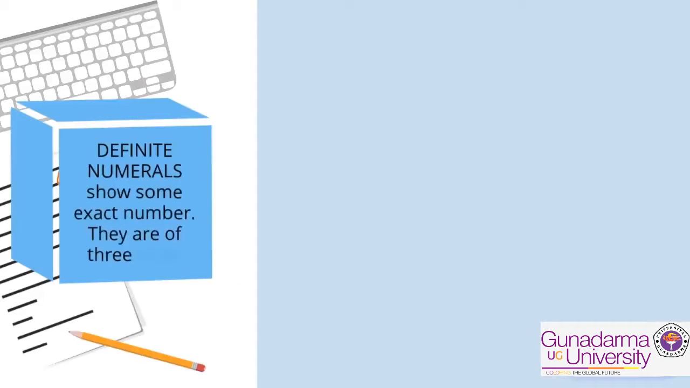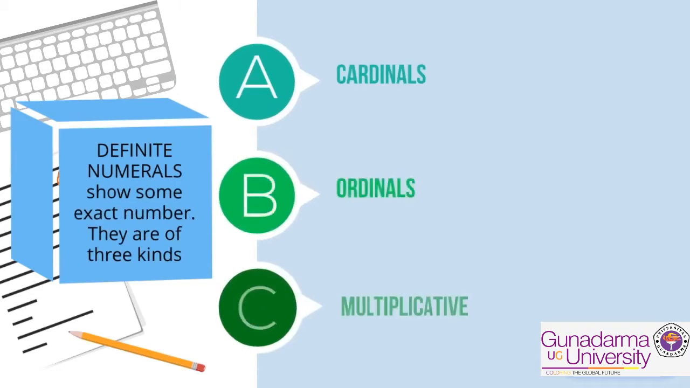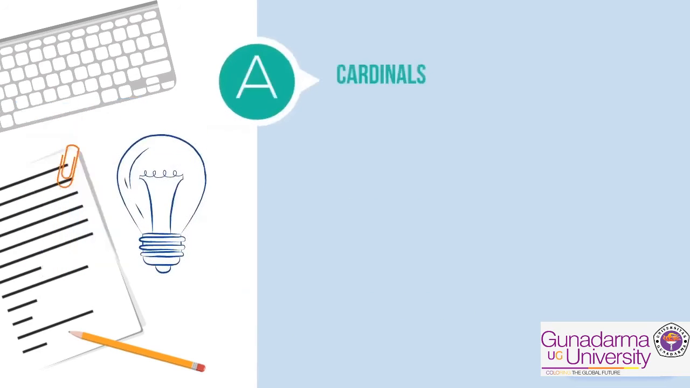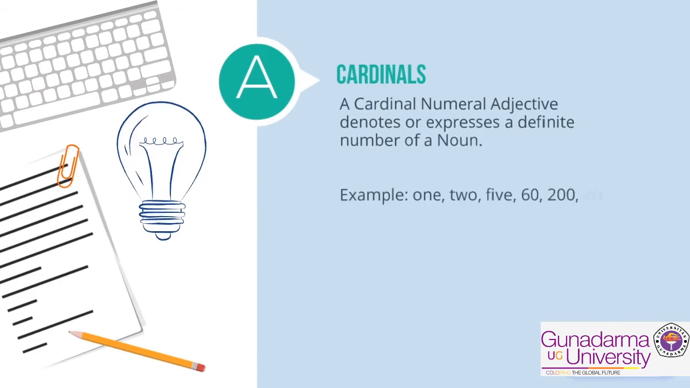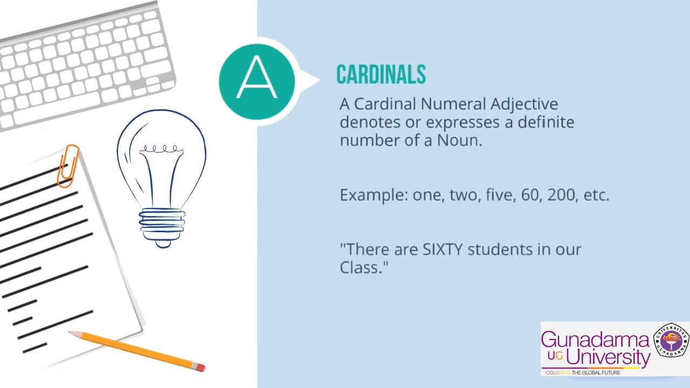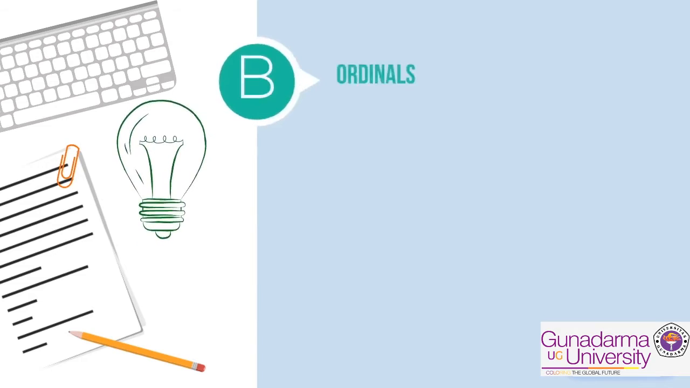Definite numerals show some exact number. They are of three kinds: cardinals, ordinals, and multiplicative. A cardinal numeral adjective denotes or expresses a definite number of a noun. For example, 1, 2, 5, 60, 200, etc. There are 60 students in our class.